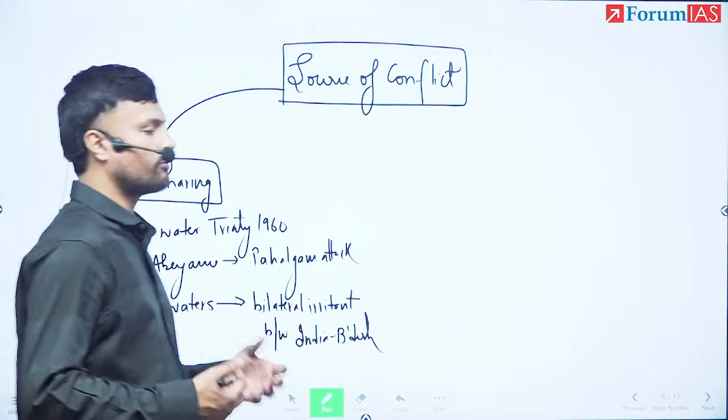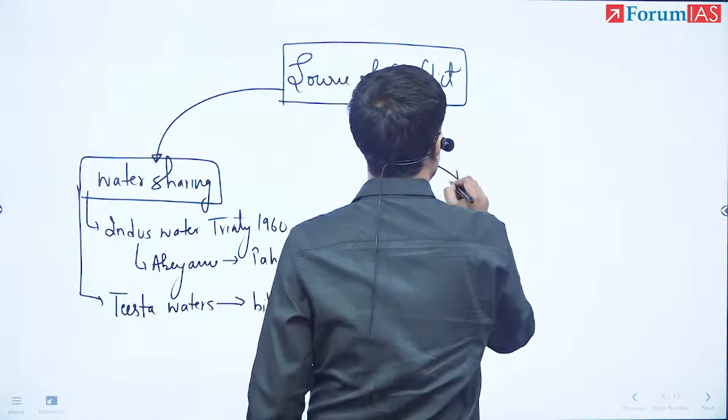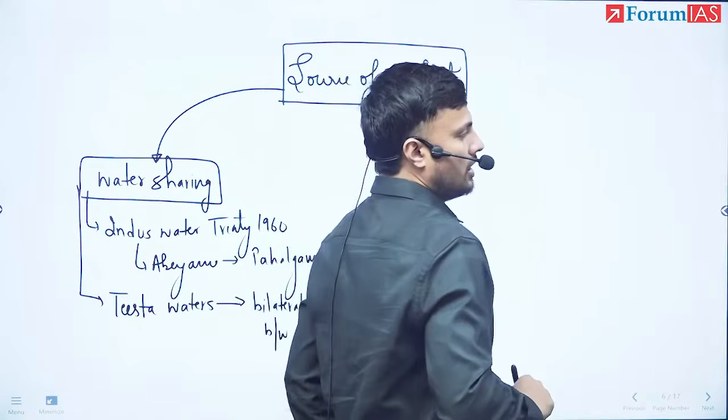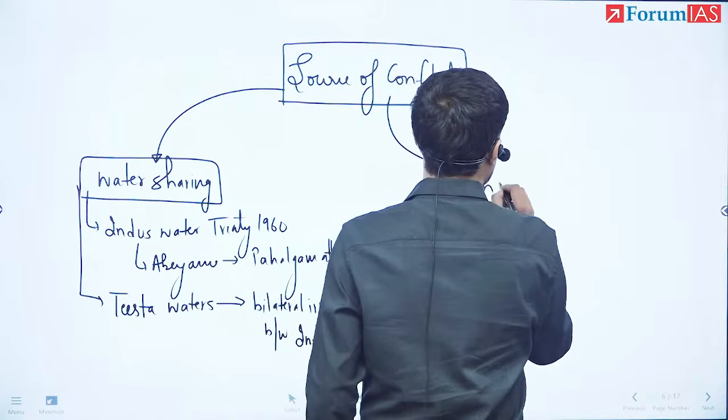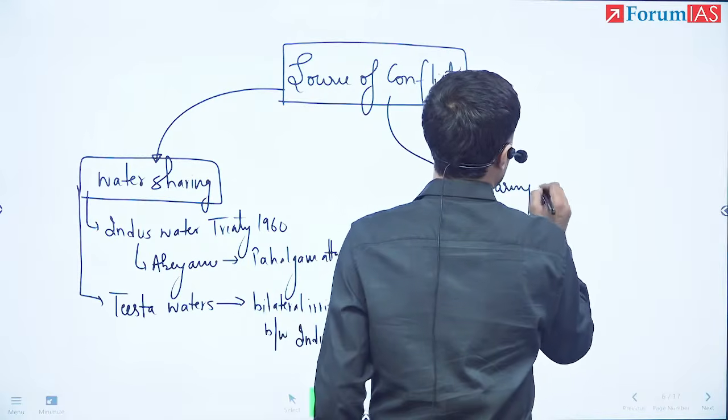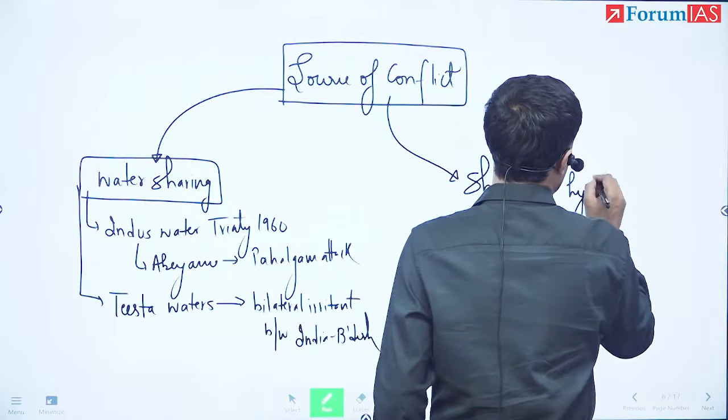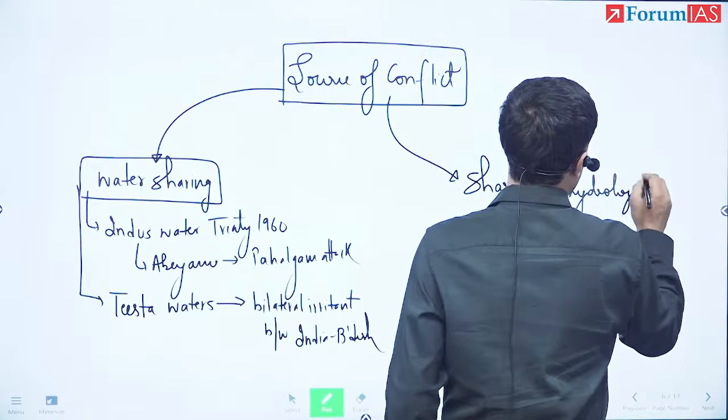Okay, source of conflict. Next, we can talk about here is the sharing of hydrological data.